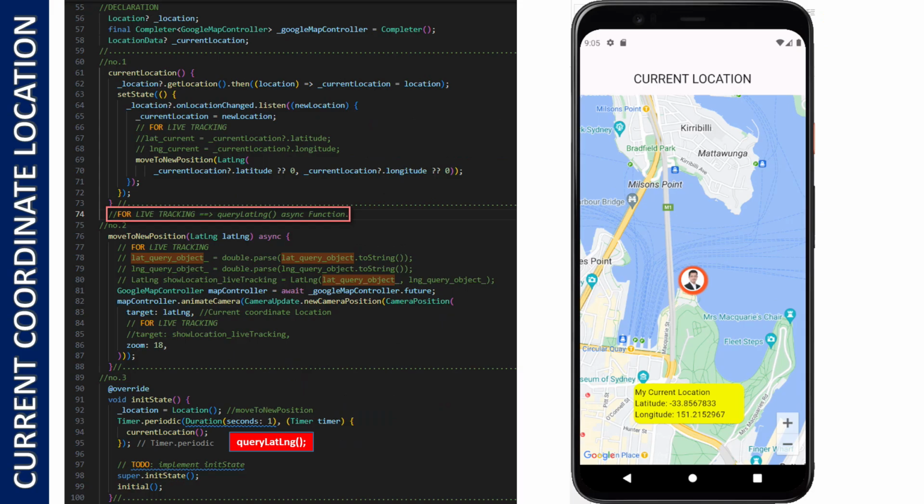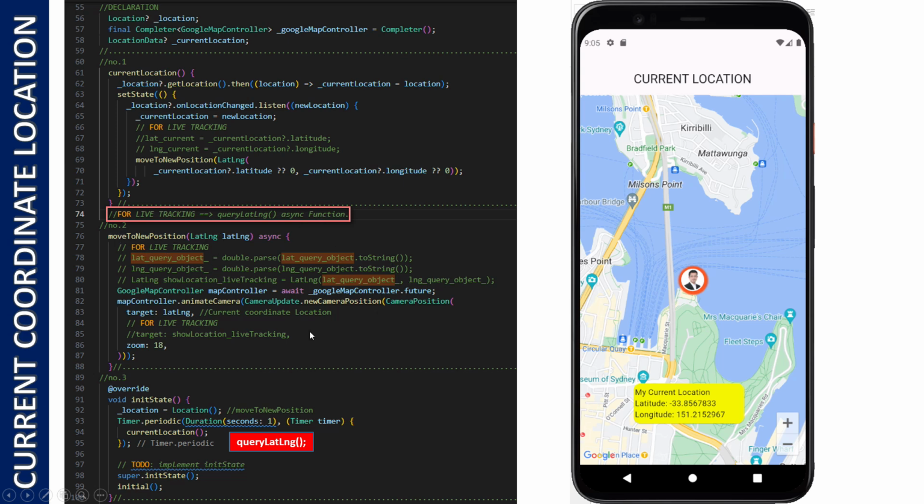Okay, this is the coordinate current location. I have mentioned it before and I showed you. This is the script for the current location. I will explain it to you block by block. This one is the function for current location. If we want to make this become live tracking, we put an asynchronous function here to make a live tracking. Next, I can explain in more detail.